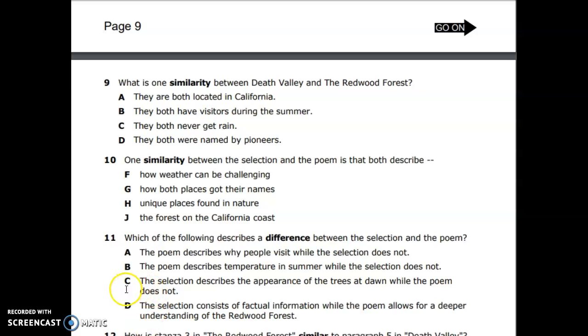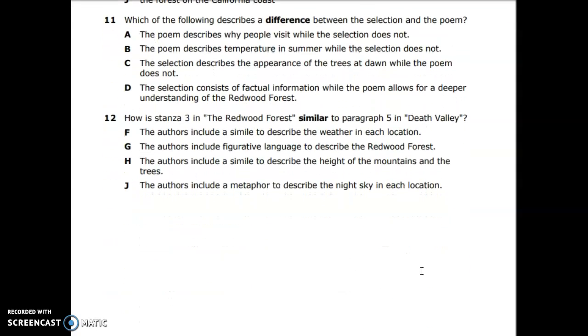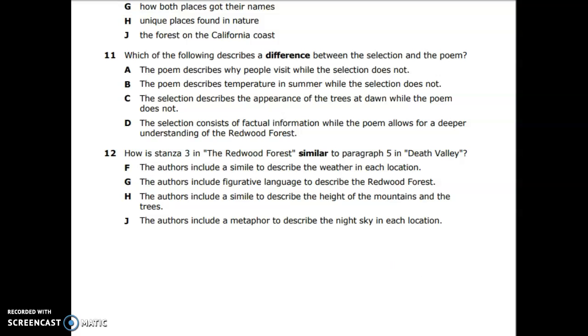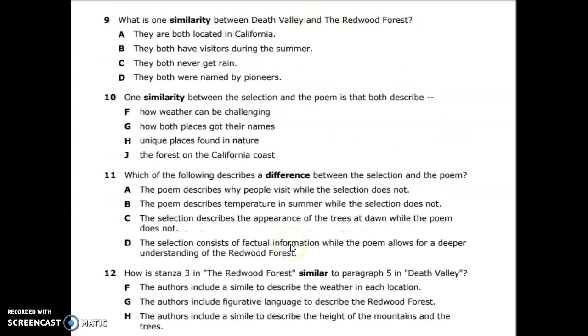So D is our answer because we're getting facts and information from Death Valley. That was an informational text. And the poem is giving us an emotional, deeper feeling about that forest. Number 12. And the last question. How is stanza 3 in the Redwood Forest similar to paragraph 5 in Death Valley?